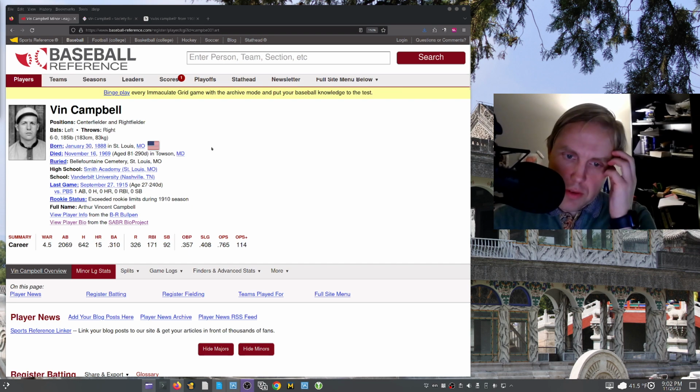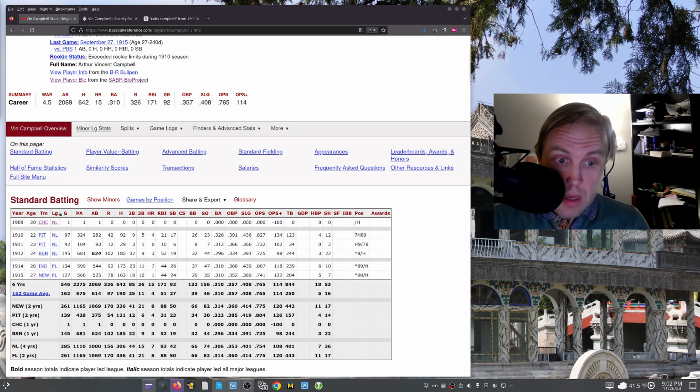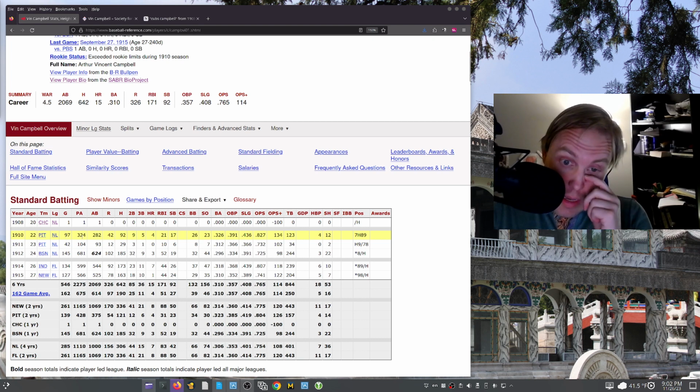You can tell that if you go down here and look at his actual statistics. And see, I'm spoiling this here. We need to go back to his overview. He had one game, one plate appearance, one at-bat for the Chicago Cubs in 1908, in the middle of the season. But then afterwards, he winds up with the Pittsburgh Pirates in 1910, and does very well. He's got an OPS plus of 134, hits .326, hits with power, hits pretty well, with a considerable number of plate appearances and at bats, and did a very, very good job. He played somewhat well in 1911, and then kind of drops away, ends up with Boston, and then eventually ends up down in the Federal League.